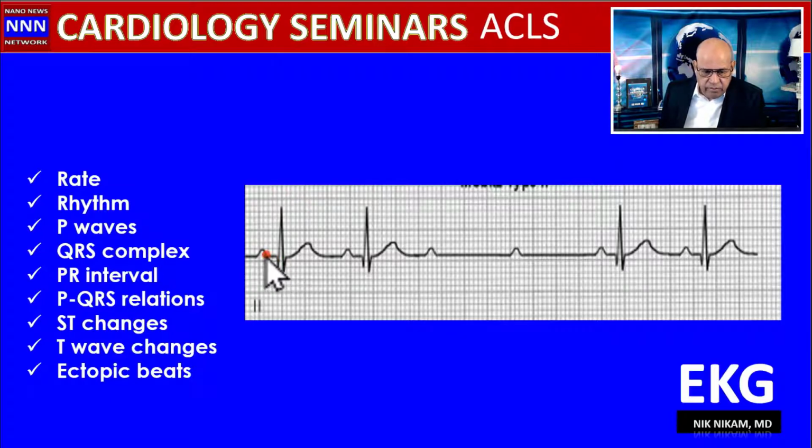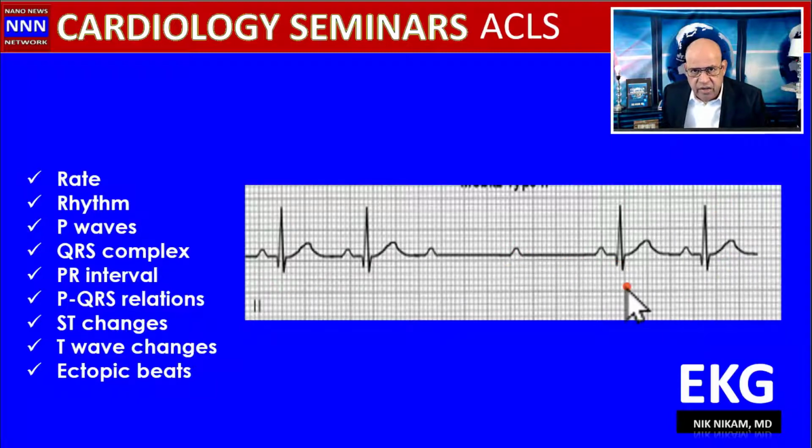Whenever you see beats like this dropping, the first thing you need to make sure is, are we seeing a progressive increase in PR intervals? When you see a PR interval go from small, medium to large and then a dropped beat, what is that? Wenckebach. But here we have the same PR interval, narrow QRS complex, looks okay, beat dropped, looks okay.